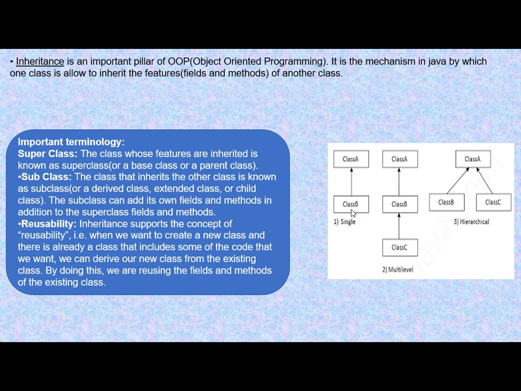Now why is this inheritance happening? This is happening to reuse the code. Means instead of writing the same code again and again, that code can be reused by the method of inheritance. Now when you study inheritance, you will study all these details with different kinds of inheritance. You will study over there. So this is inheritance.